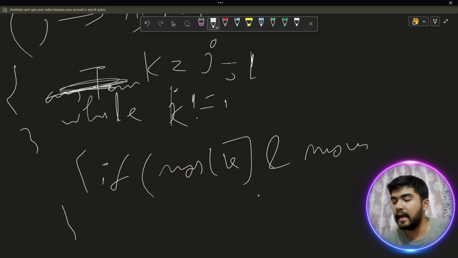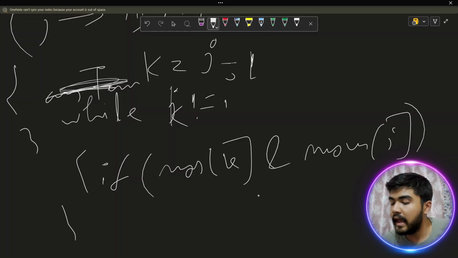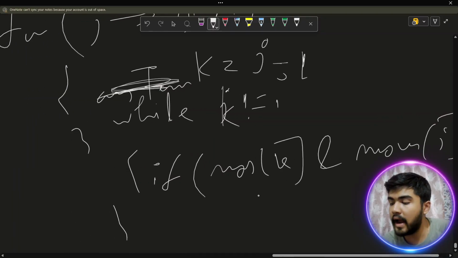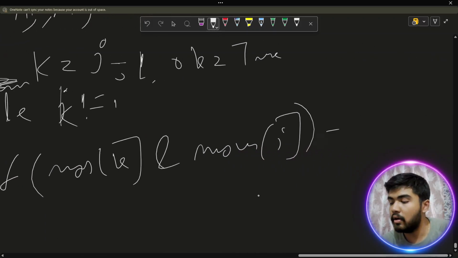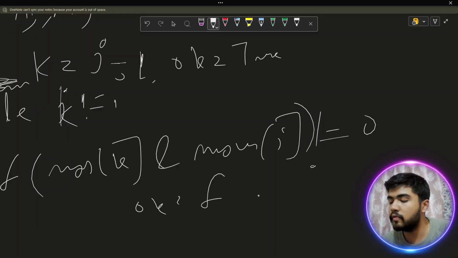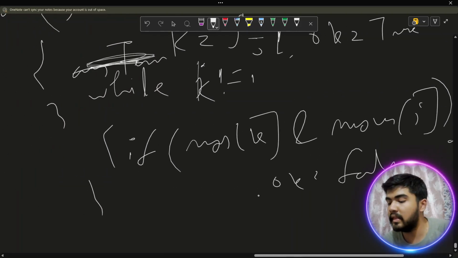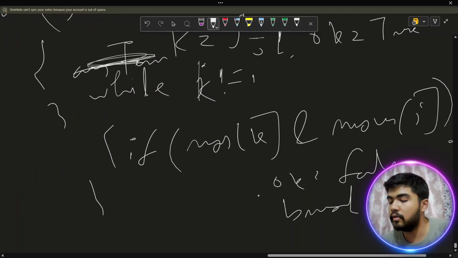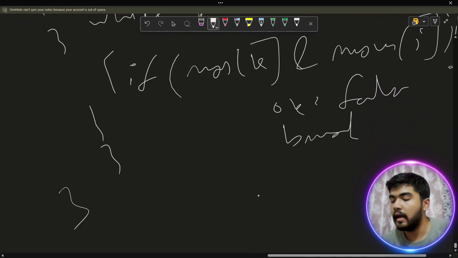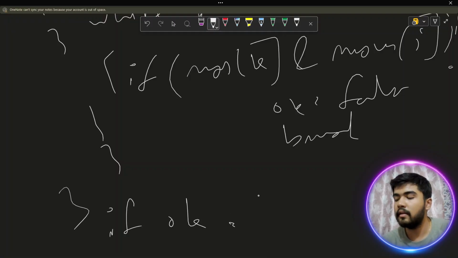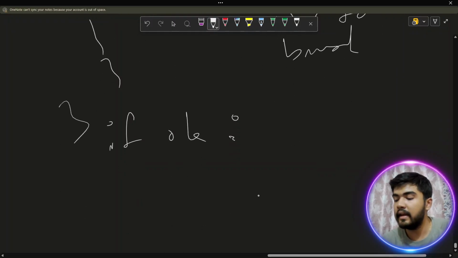So nums of k and nums of j, at any point of time you can take another variable, OK. You can start it with OK true, and if not equals to 0, then you can set OK equals to false, and then and there you can break altogether. And if it is satisfied, like if your OK is fine, then you have an answer defined here.